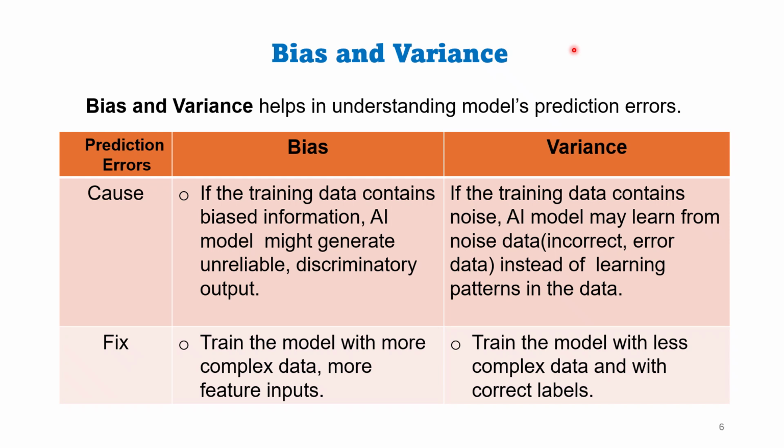Next comes the two important concepts of AI output, bias and variance. AI models may unintentionally learn to produce discriminatory content from the training data. This is called bias. If the training data contains biased information, AI model might generate unreliable output.